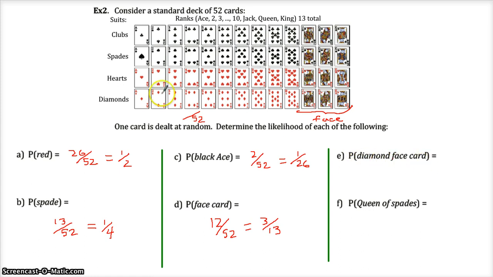Diamond face card. Okay, so the diamonds are here. The face card diamonds are these 3. So this is just 3 out of 52, which sadly does not reduce. It looks like it ought to reduce, but it doesn't. The queen of spades is 1 particular card. She's right here. And she is only 1 particular thing out of 52. There's no other queen of spades. Okay.